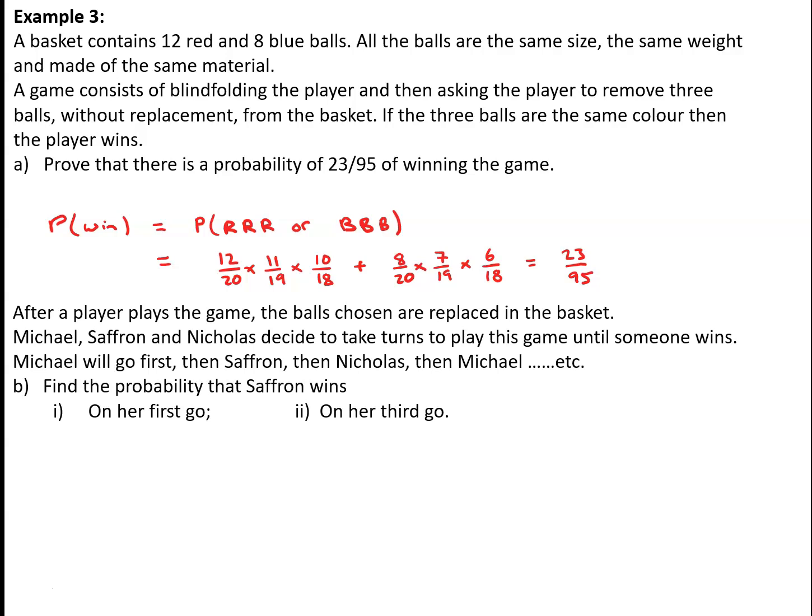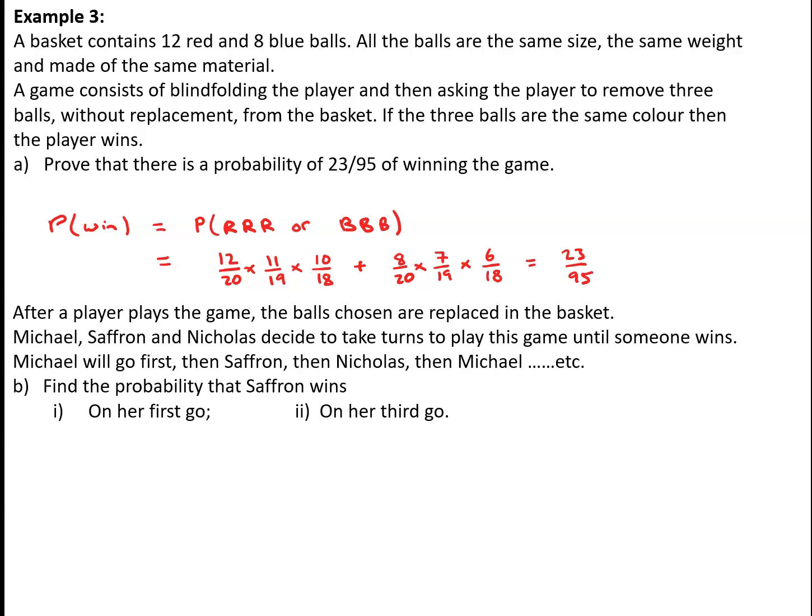After a player plays the game, the balls chosen are replaced in the basket. Michael, Saffron and Nicholas decide to take turns to play this game until somebody wins. Michael will go first, then Saffron, then Nicholas, then Michael, etc. until somebody wins. So we've got to first of all find the probability that Saffron wins on her first go.